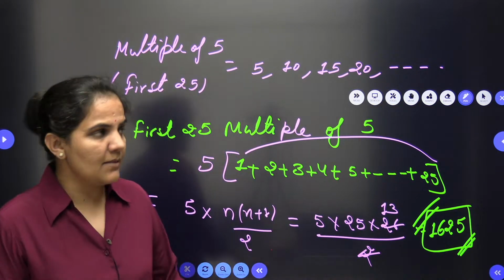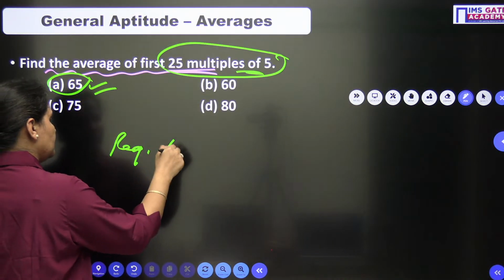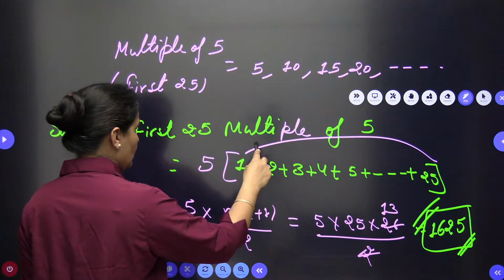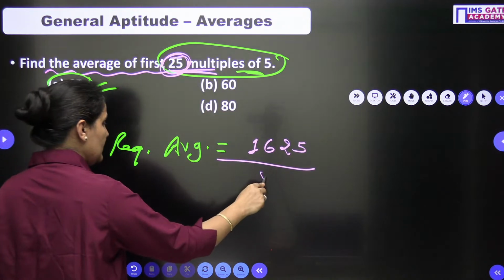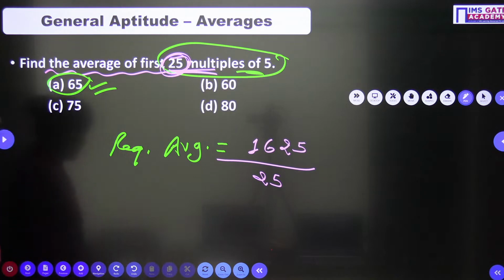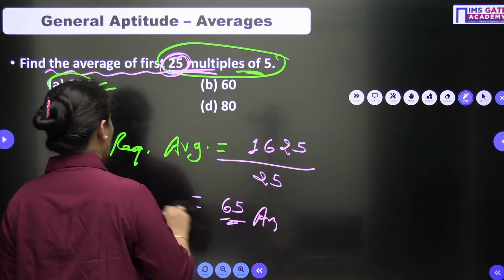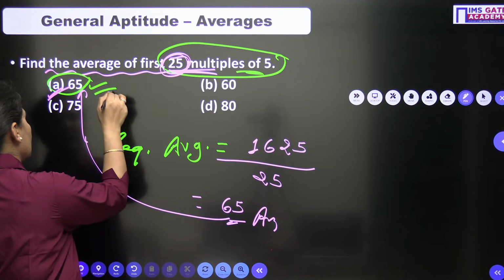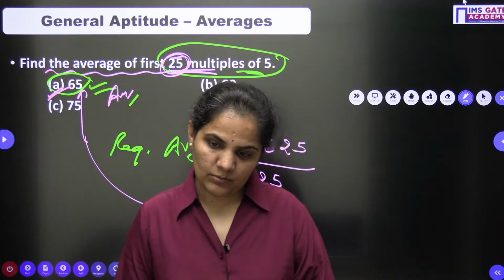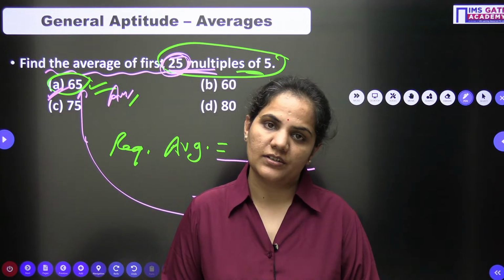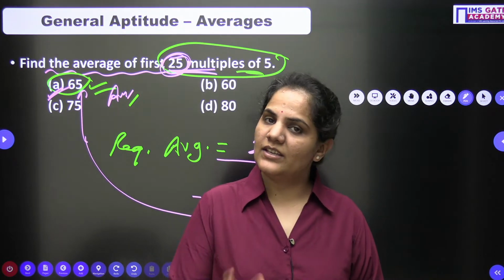Okay, I have the sum and I have the number of terms, so I can find the average. My required average will be the total sum, 1625, divided by the number of terms, which is 25 only. When you solve it, you get the result 65. This is the final answer. How easily, how simply we can approach it. If you know the basics, then you can approach it. Again, my concept is the same.